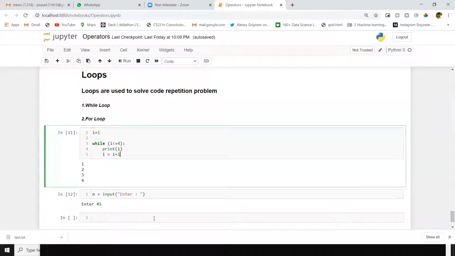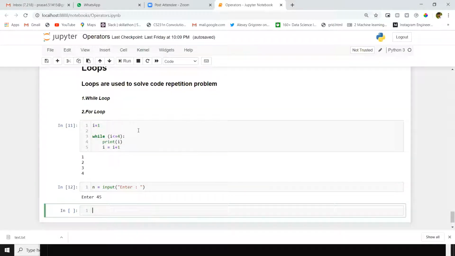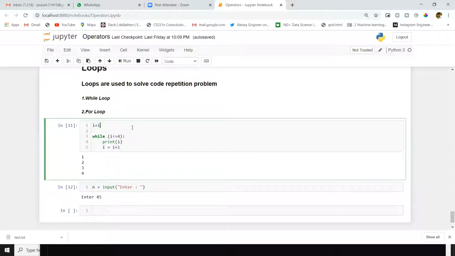Today we will do some examples on this while loop. In while loop, we have three steps here. This is initialization.